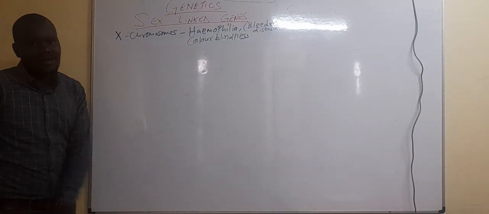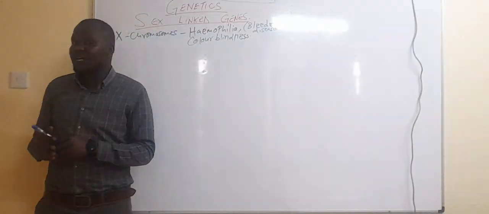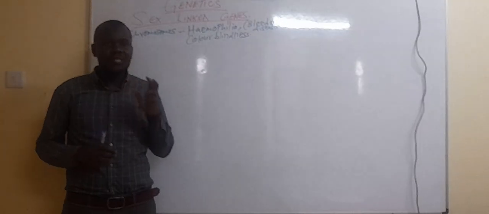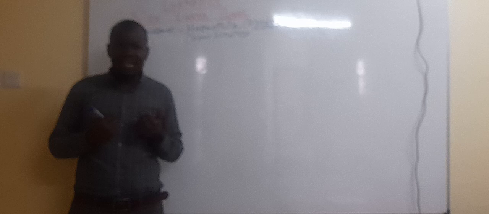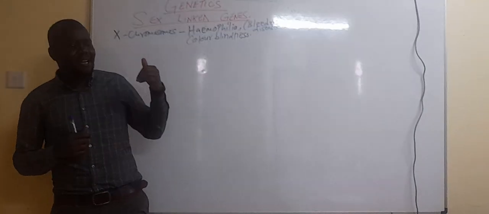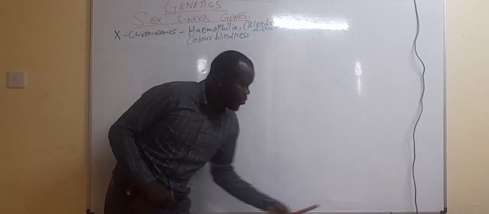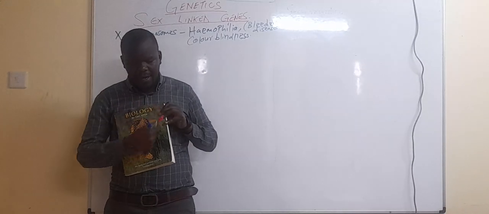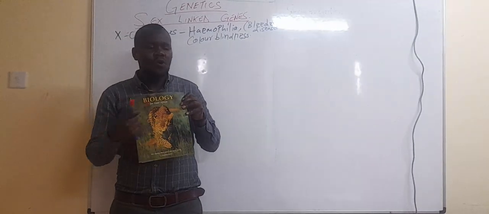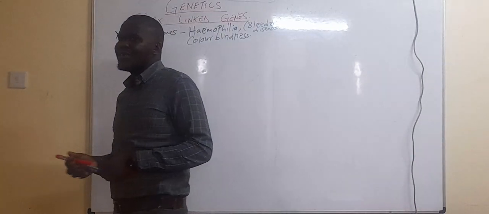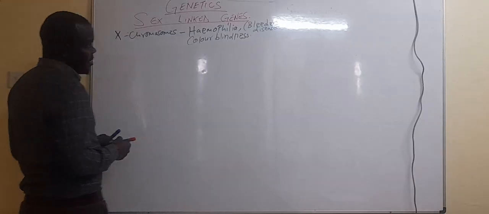We have color blindness. Color blindness is a disorder where a person fails to distinguish colors. They fail to distinguish the common colors, that is the red color and the green color. The green color is what people confuse, yet these are basic colors that every person should understand.